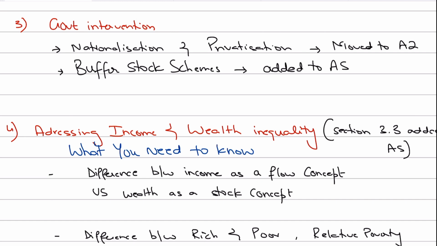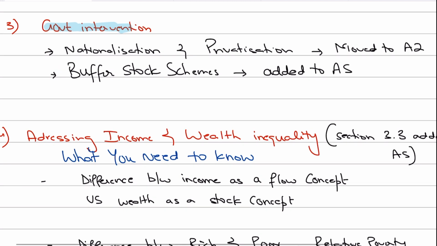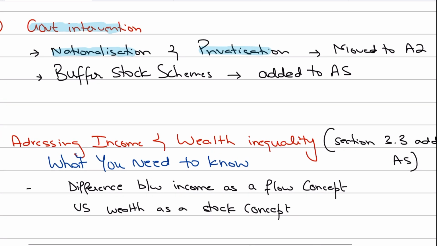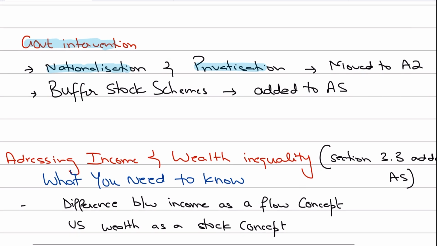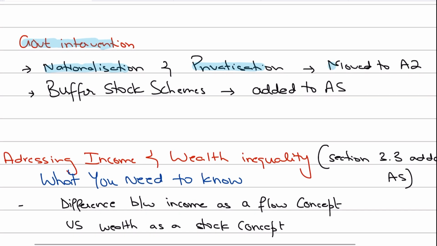Now moving on to the third topic that has had certain changes, and that is government intervention. Under government intervention, we see two significant changes. Initially, the topic of nationalization and privatization was part of your AS syllabus, covered under government intervention in AS, which has now been moved to A2. Another very important change is the concept of buffer stock schemes, which was not in AS before but now has been added to AS.